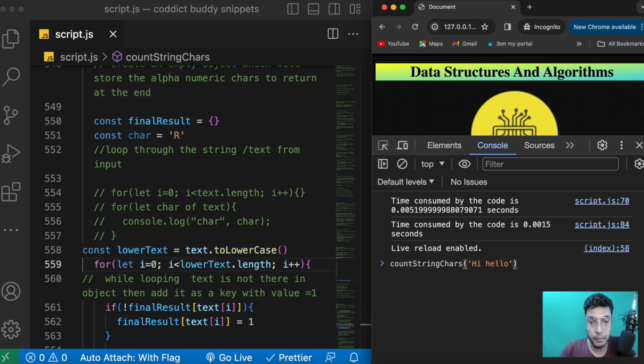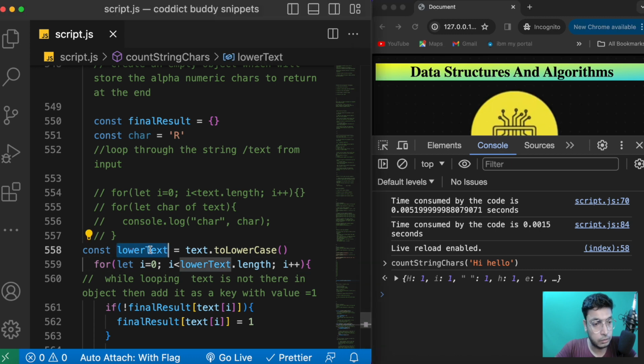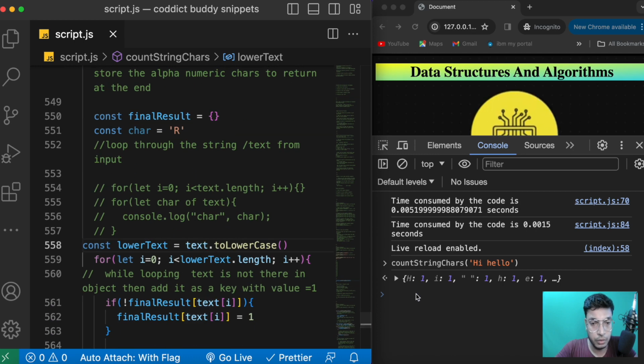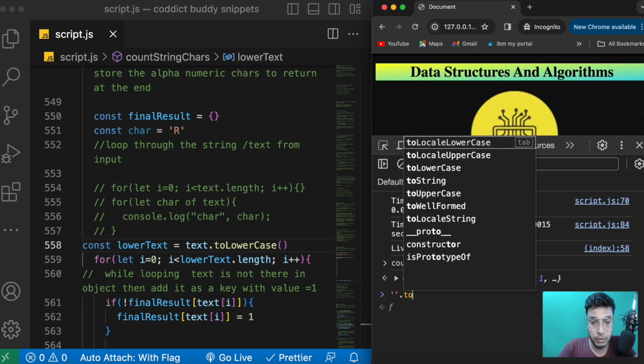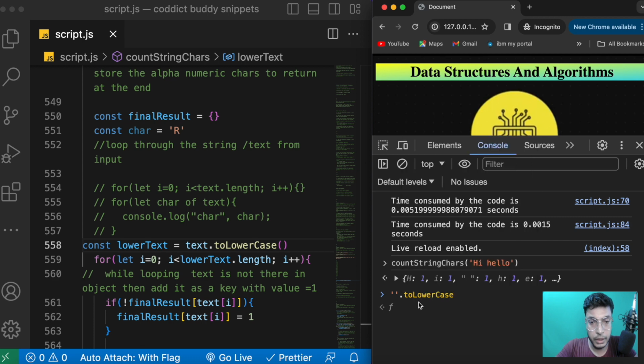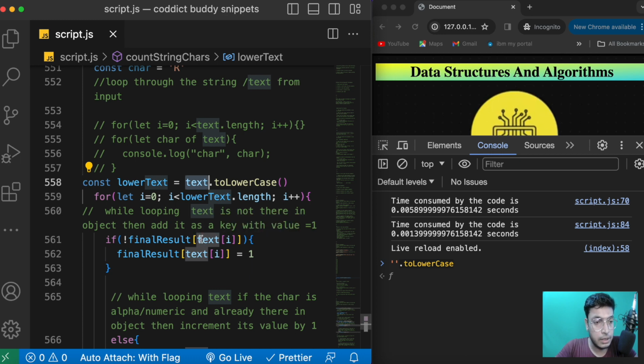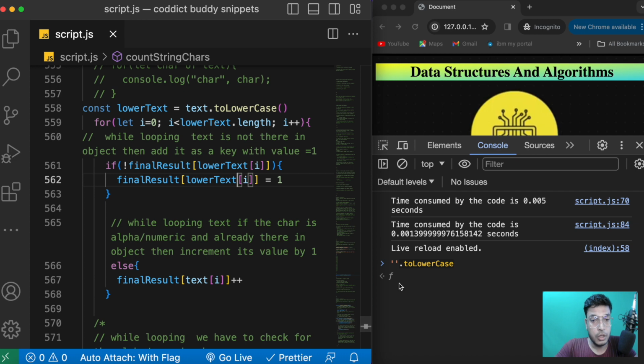So let's see if it is working. Okay, it's not working. I think the text is a string only, or is toLowerCase also the correct method I've used? Let's see, toLowerCase, right? So this is the one which we have used. Why is it not working? Because I'm still using the text at position i. So instead of that I have to use this lowercase text everywhere. Let's remove it and then check quickly.